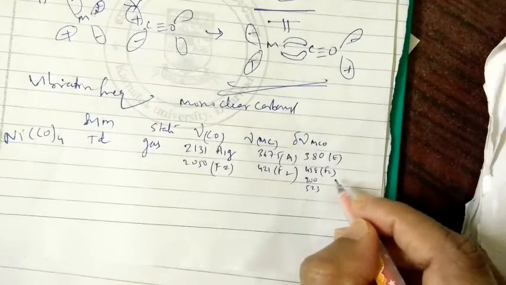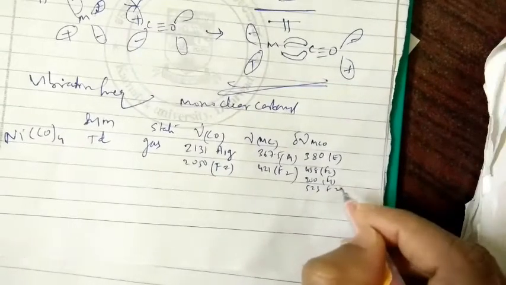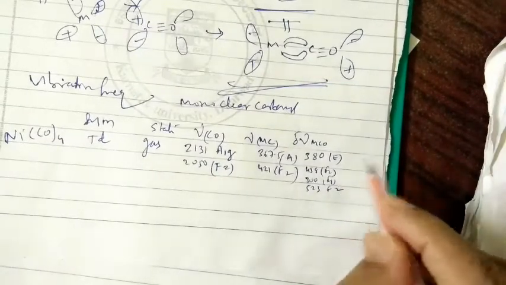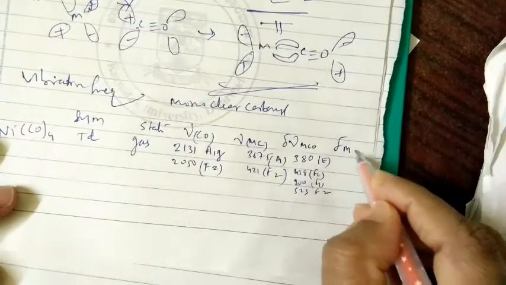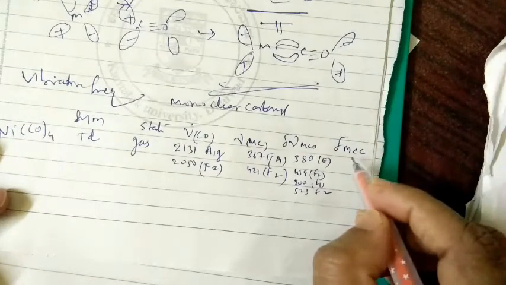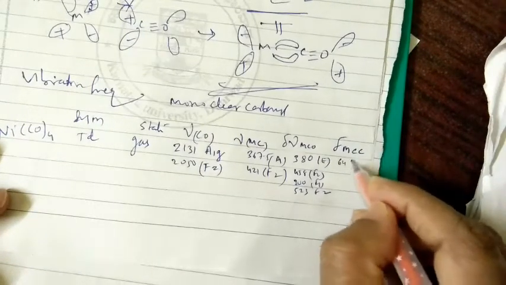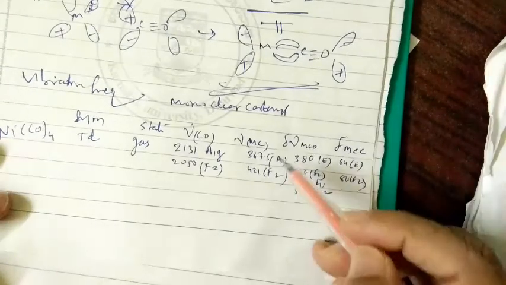This is F2, then F2, F1, F2 again, F1, F2. So this is how. And again one more you can see, of stretching of M, metal to carbon MCC, and that is you can see 64 of E group and 80 of F2 like this. So this is very much important.